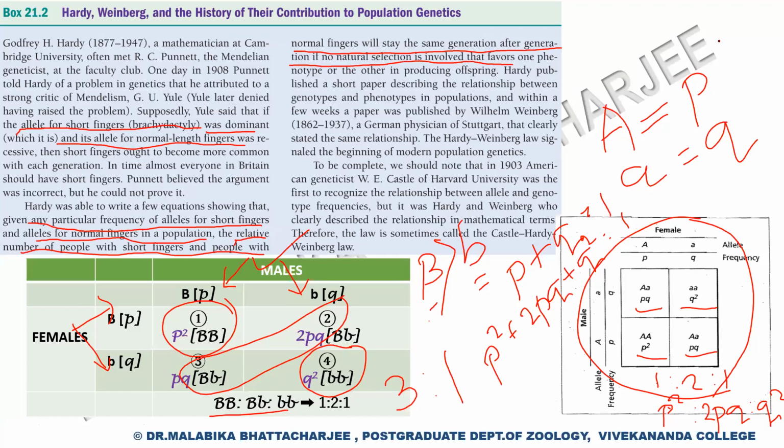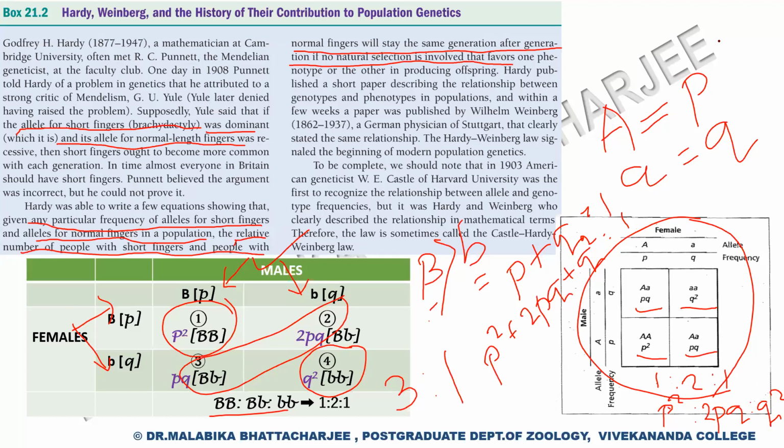Within a few weeks, a similar paper was published by Wilhelm Weinberg, a German physician of Stuttgart, who almost established the same relationship between the genotypes and the phenotypes in a population. And this equation then came to be popularly known as the Hardy-Weinberg law.